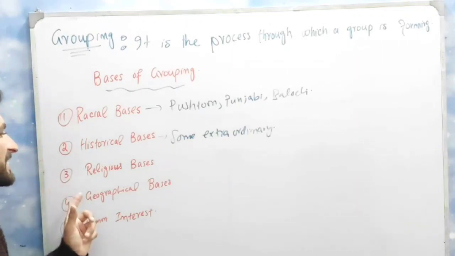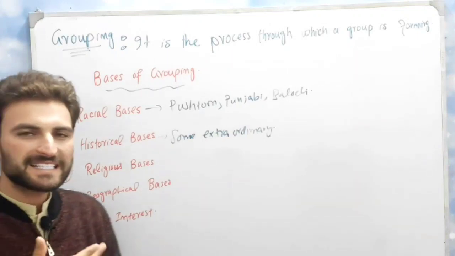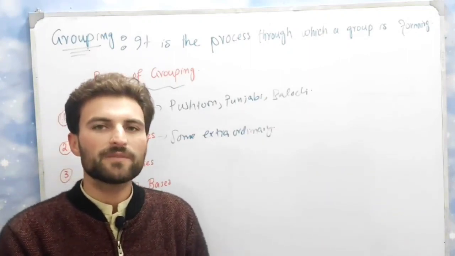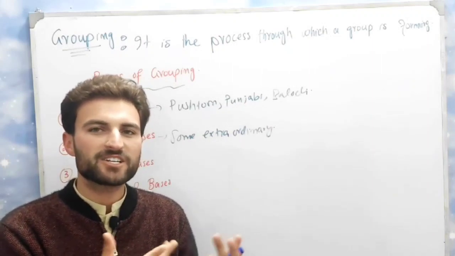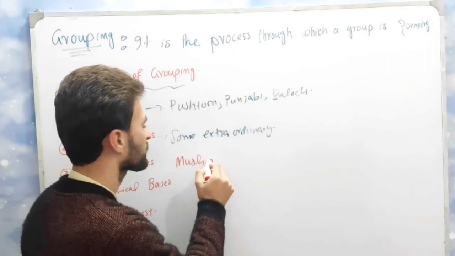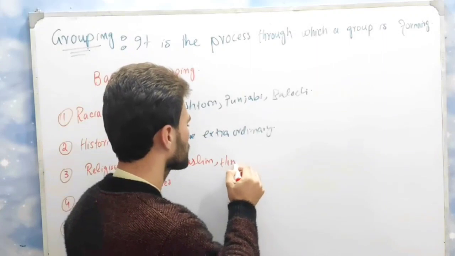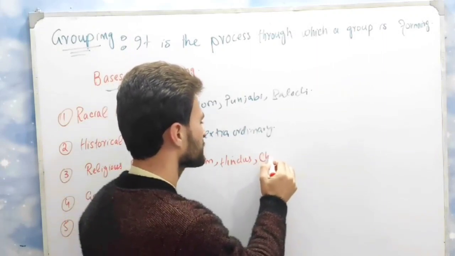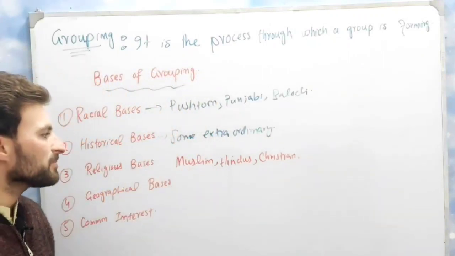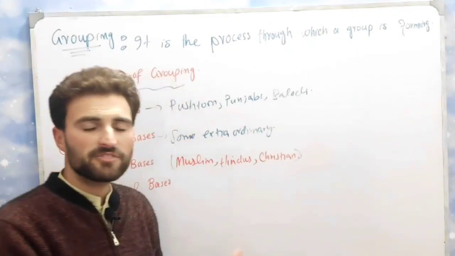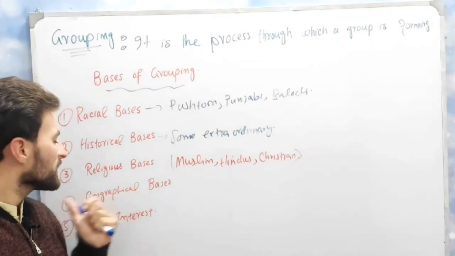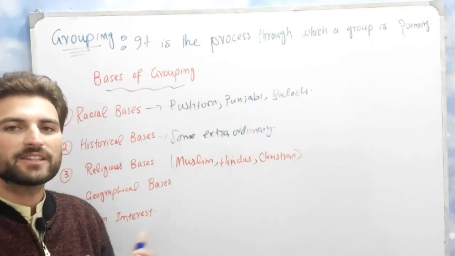Point number three is religious basis. Religion also helps in the formation of different groups. Like we know that different people belong to different religions. Like we have Muslims, like Hindus, like Christians, etc. So all of them belong to different religions. So there are different groups on the basis of religion. So it is also one of the most important factors in the formation of groups.